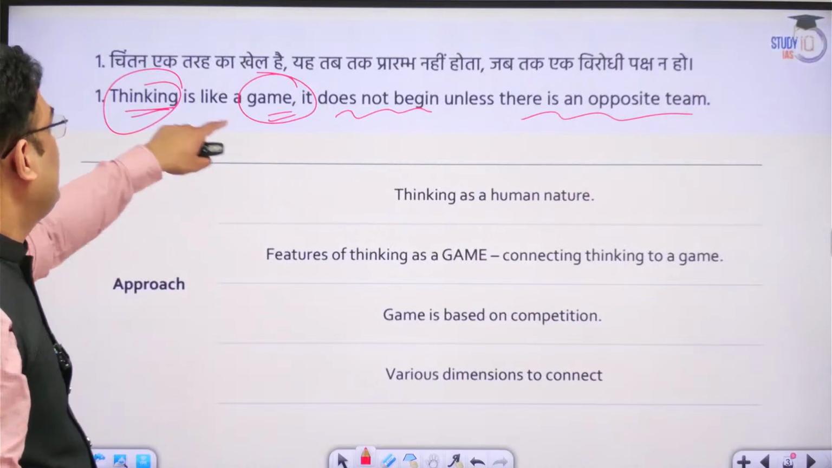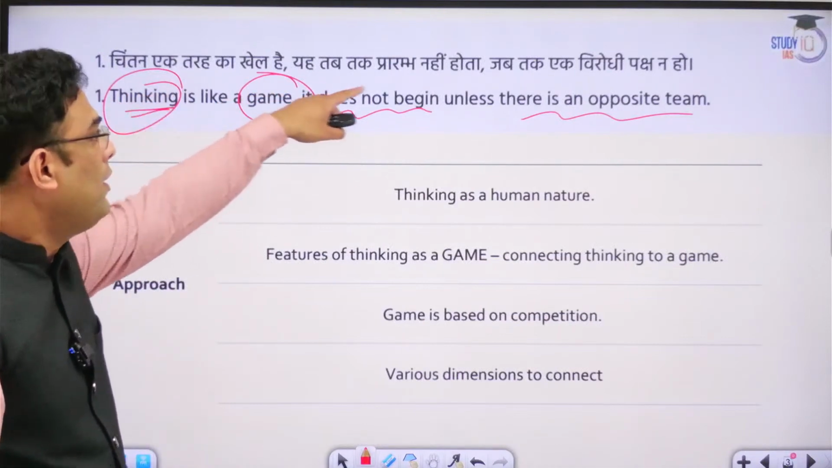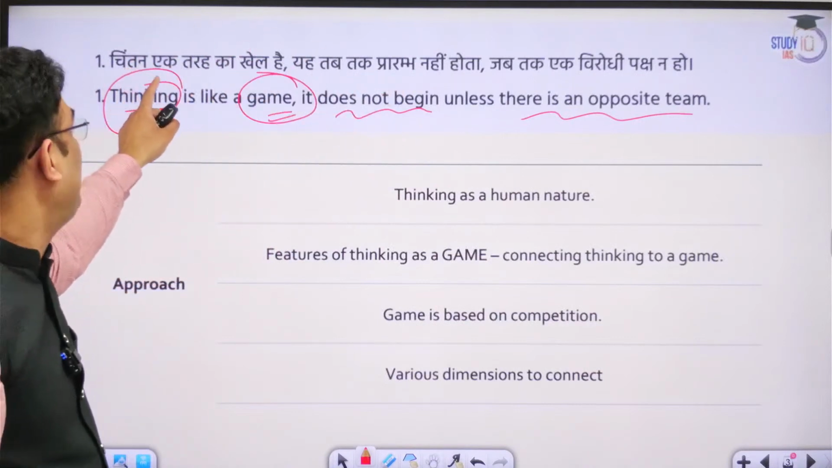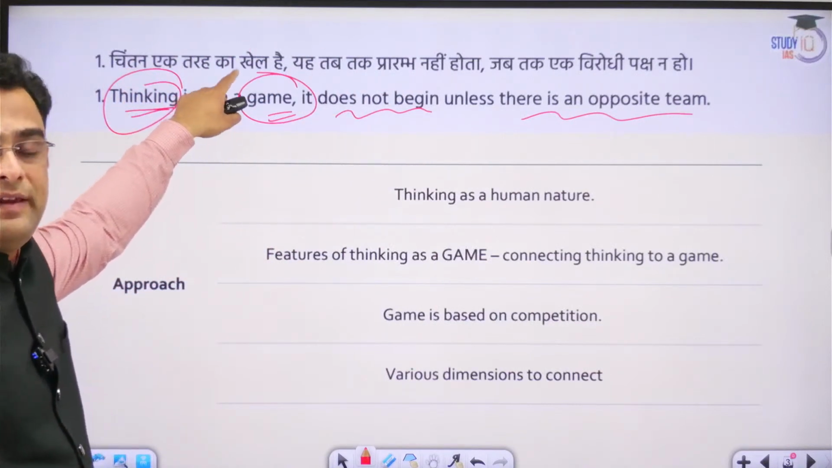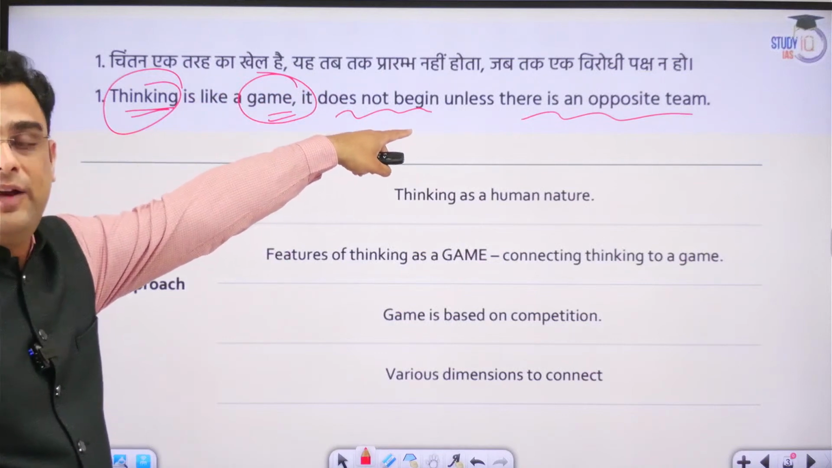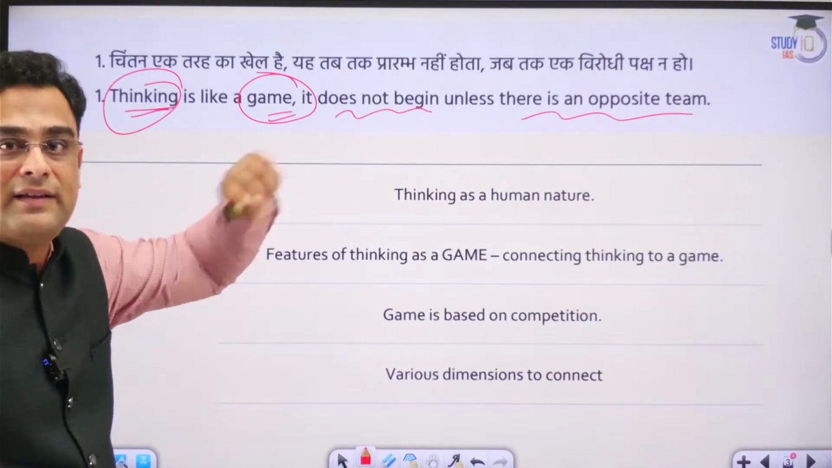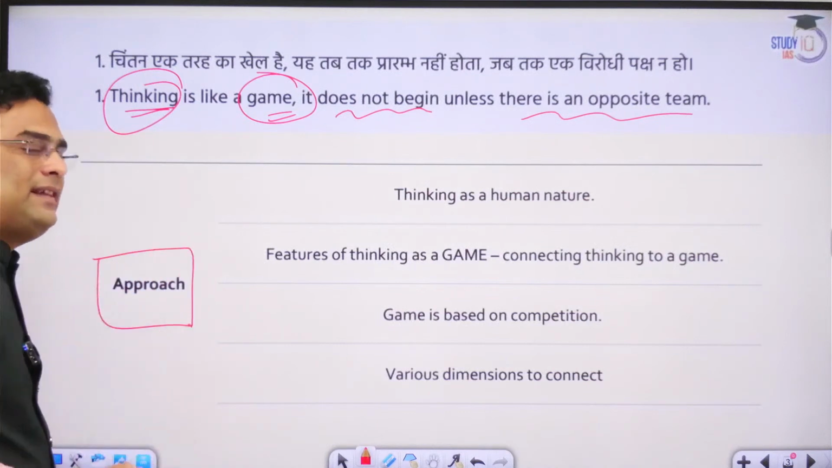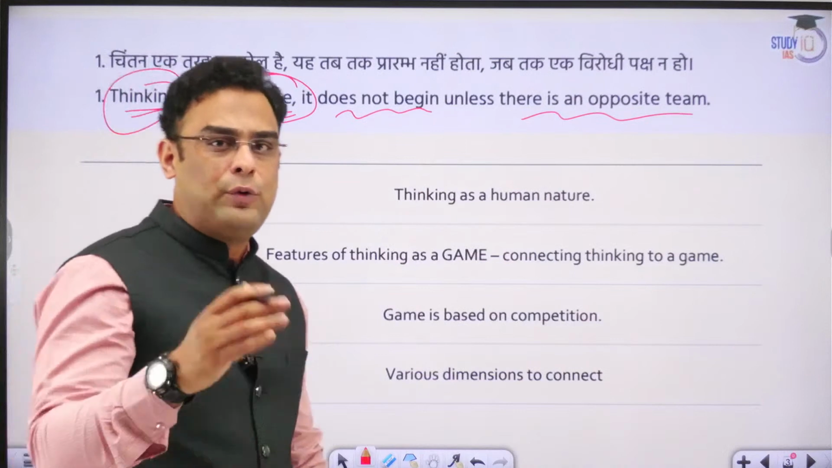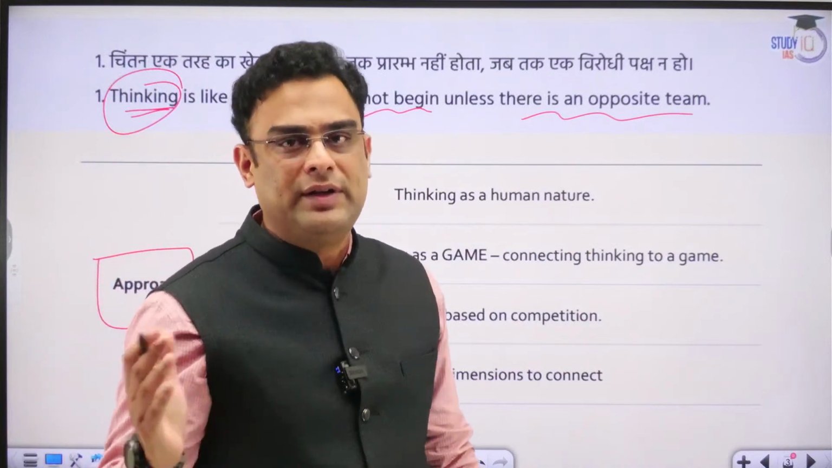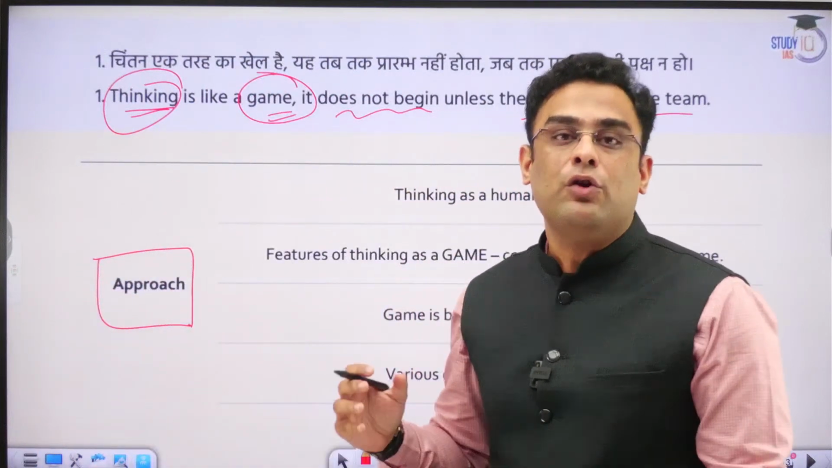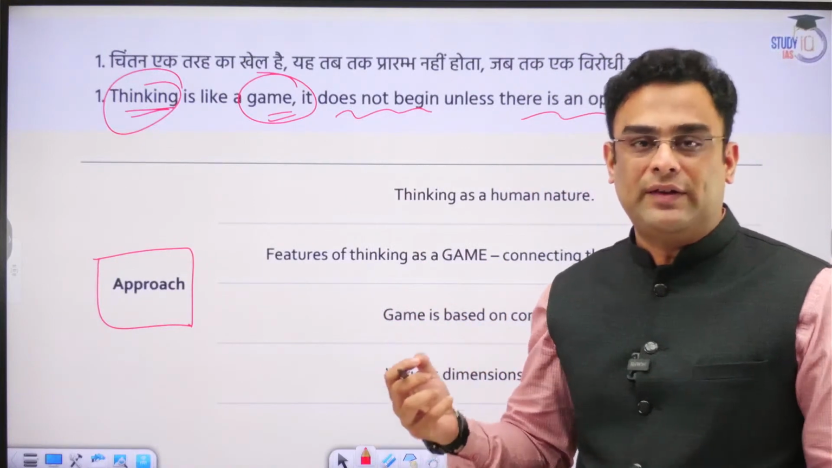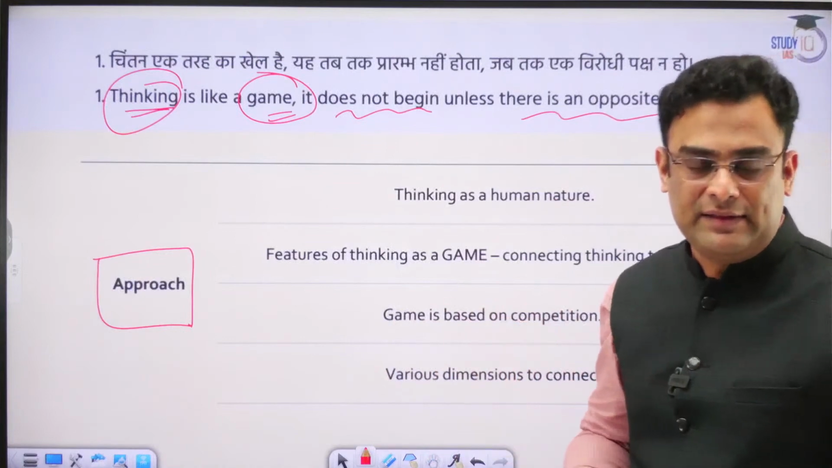Okay, so here we have thinking and game. The topic says that for this to happen, we have to have the opposite team. So for K1 to take place, thinking is like a game. It can happen only when there is an opposite team. So how will we go about dealing with this essay? Once you have broken down and noted the important keywords, then you are going to, in your rough work, exfoliate the keywords. Try to explain their meanings.